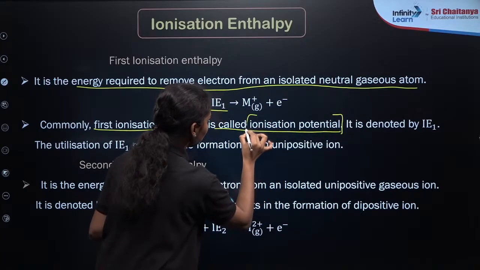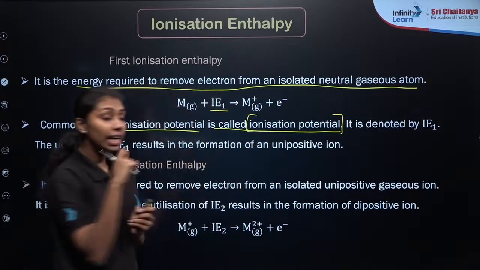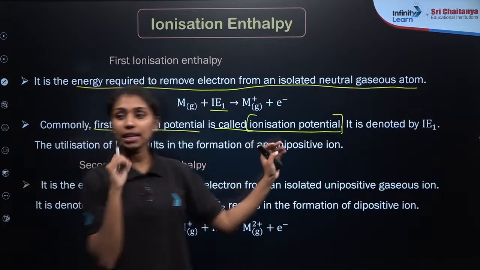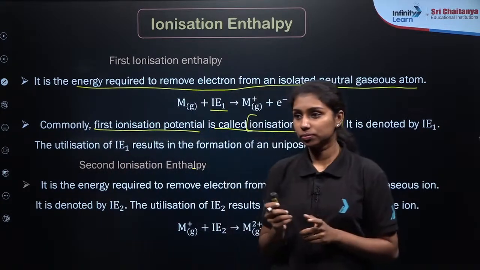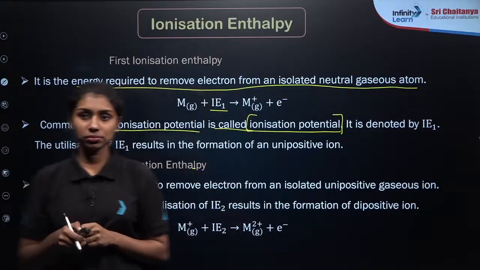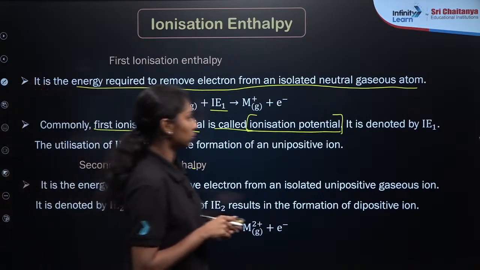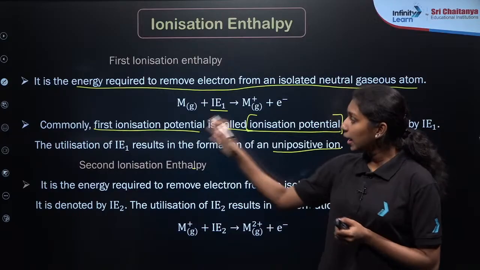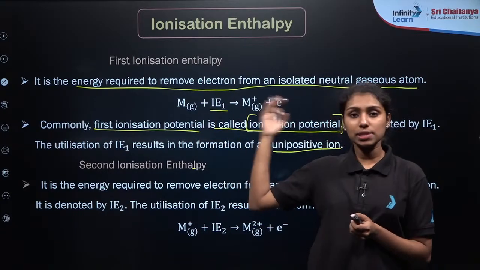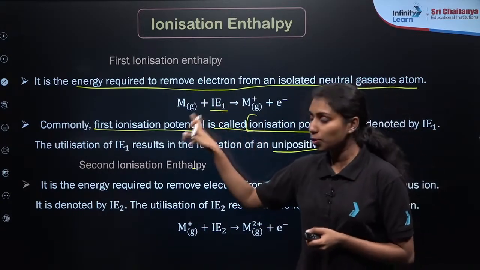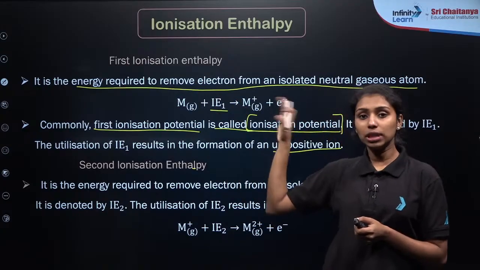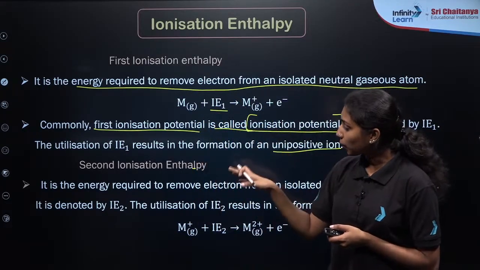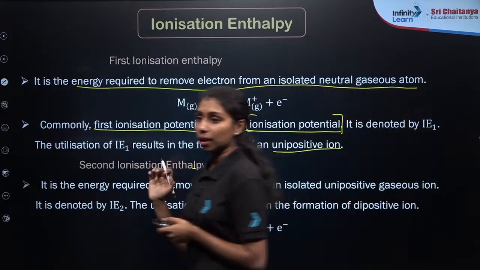And there is one more term for this first ionization enthalpy. This is the ionization potential, denoted by the letter IE1. Clear? So it will be forming the unipositive ions. For example, if you are taking Na, while losing the last electron from the sodium atom, it will be forming Na plus ion. So that amount of energy required is known as the first ionization enthalpy.